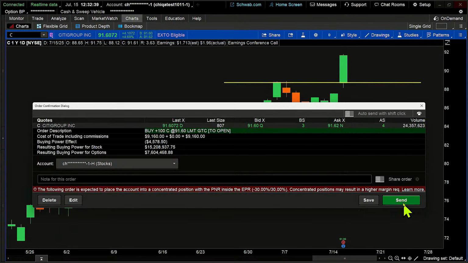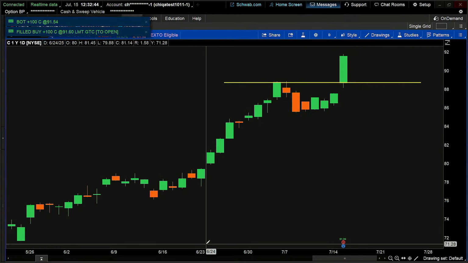So in this particular case, we're going to go ahead. I'm going to leave this at 100 shares. I'm going to click on send, and I'm going to fire that order off. And we ended up buying in our paper money account 100 shares of Citigroup at 91.54. And that's what the price is currently. And this is moving to the upside. No guarantees that it'll stay there or that it'll keep moving.